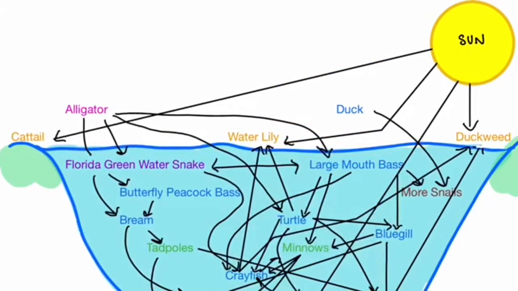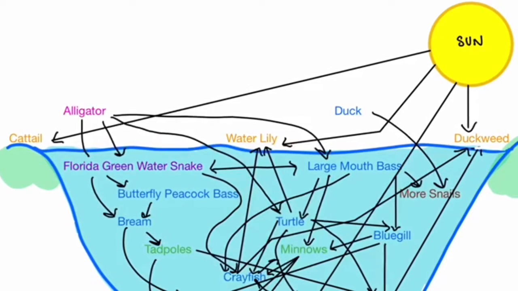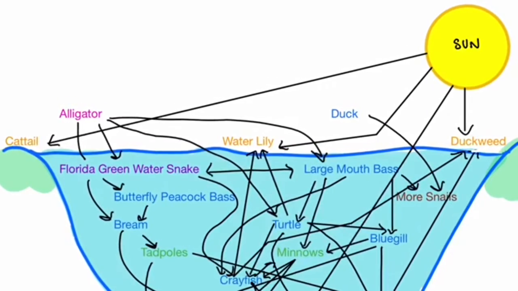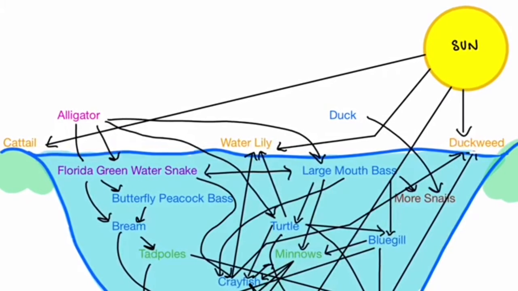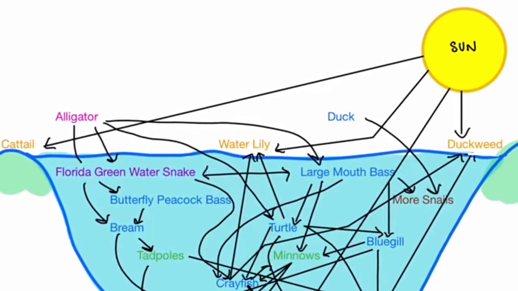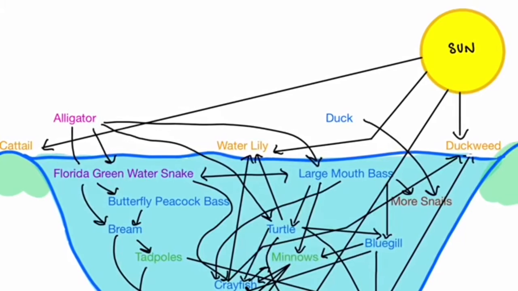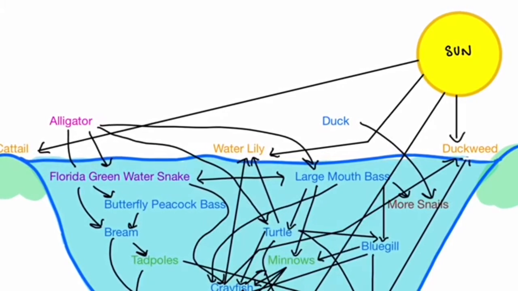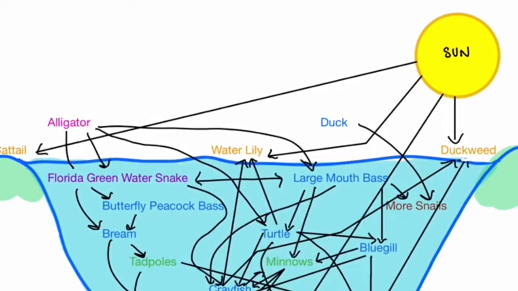Here is our food web. We will start at the top. Alligators consume bass, turtles, small fish, snakes. Bass consume minnows, turtles, bream, and small fish. Turtles consume crayfish, snails, and plants.